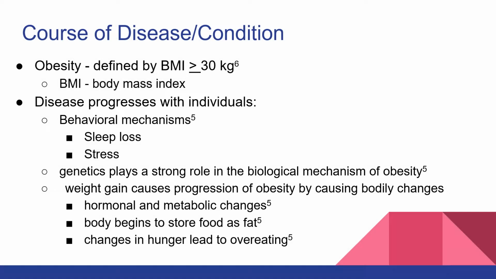So, the course of the disease or the condition. Obesity is defined as a BMI above 30 kilograms per square meter, where BMI is the body mass index. The disease does progress within individuals, and it causes behavioral mechanisms such as sleep loss or stress, but genetics also play a strong role in the biological mechanisms of obesity. Weight gain is actually one of the number one causes of the progression of obesity.